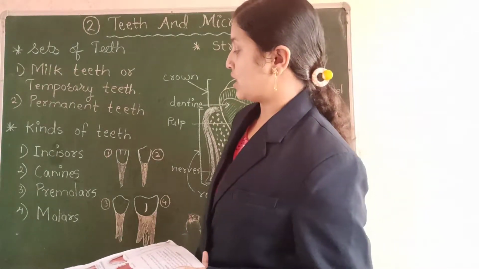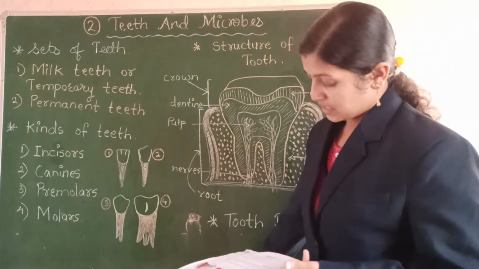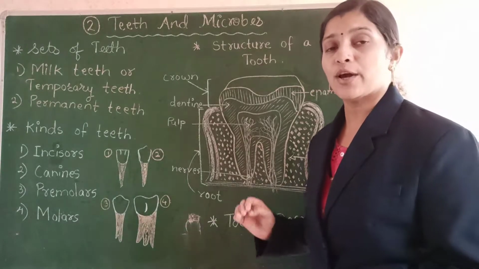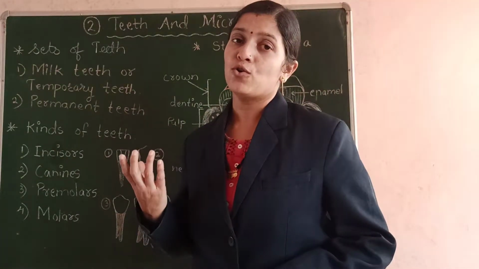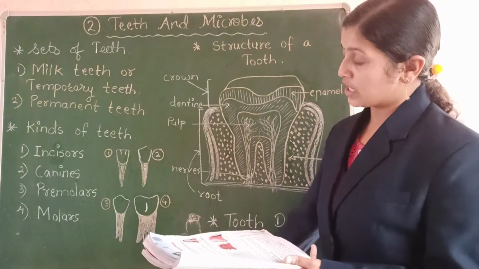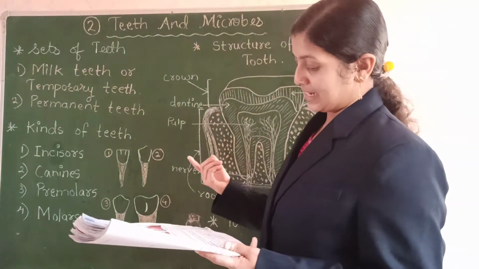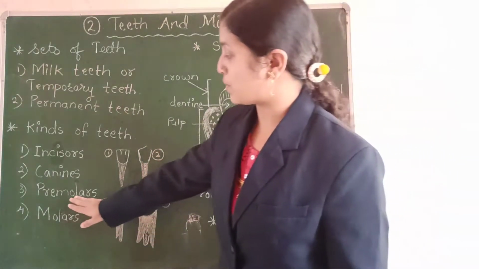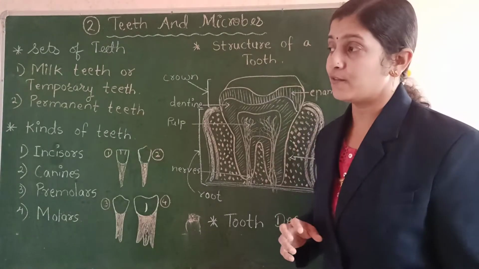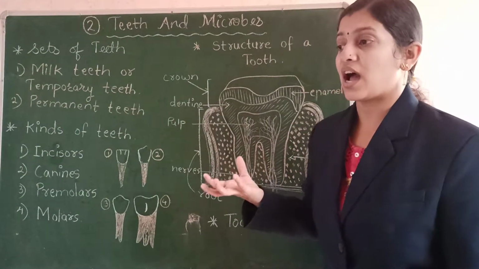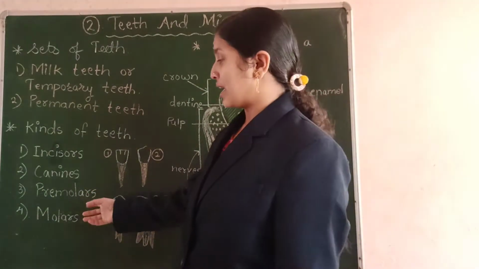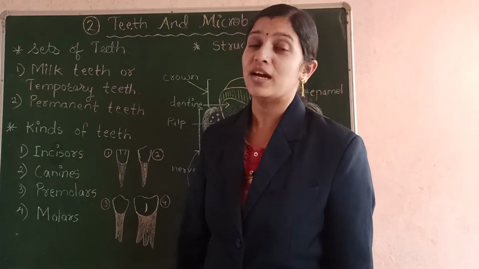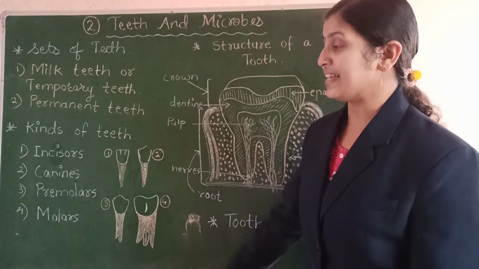The third kind of teeth are the premolars. These premolars are 4 in each jaw. In the lower jaw we have 4 and in the upper jaw we have 4 premolars. Their location is just next to the canines. These premolars help to crack hard food like nuts or any other hard food. So these premolars are called cracking teeth. They help in cracking the hard food, and so they are called cracking teeth.